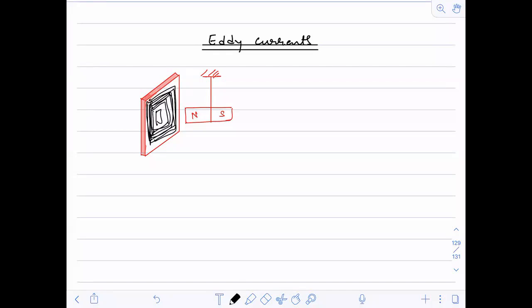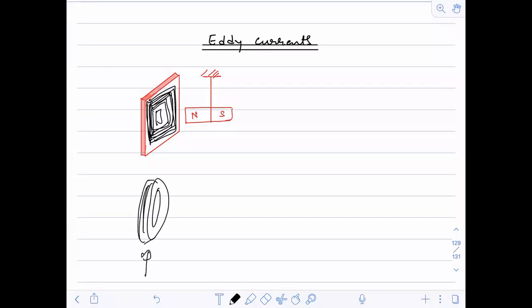still what happens? There will be an induced current. Now the induced current which gets set up over here is the eddy current. It is called the eddy current. Now, what is the difference between this and a normal coil?